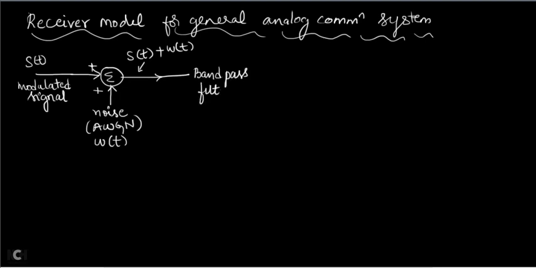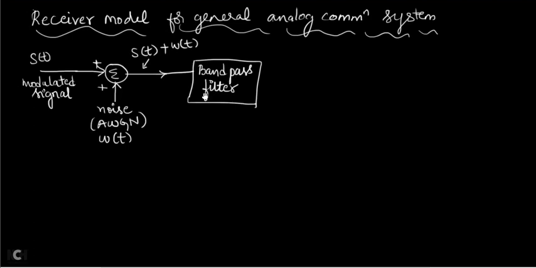Band pass filter. Why? Because all the modulated signals, AM or FM, DSBSC, SSB, all the spectrums are band pass signals. The original message signal will be a low pass signal. When you modulate using either AM, DSBSC or SSB or FM, then the signal becomes band pass. So that is why I am representing a band pass filter, because the signal bandwidth is present in a middle frequency band. Then that band pass filter output is given to the demodulator.